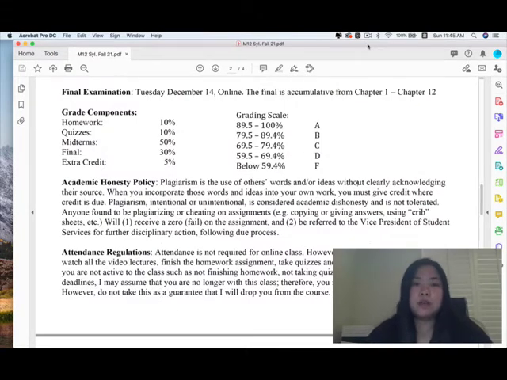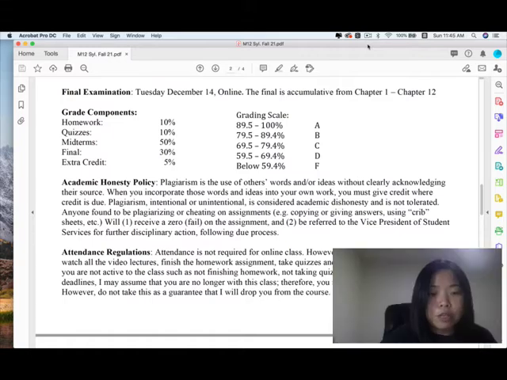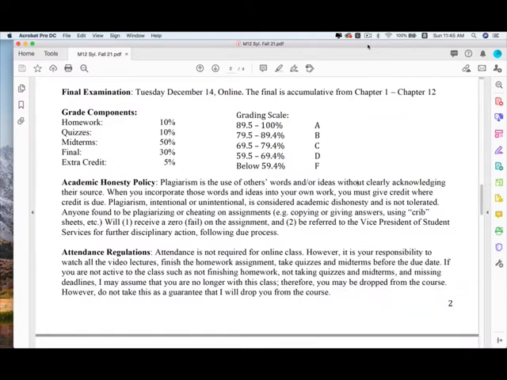Final exam. Our final exam will be on December 14, Tuesday, online. And the final is cumulative from chapter 1 to chapter 12. Please make sure you will be available on that day. There's no makeup final. Grade components: homework assignment 10%, quiz 10%. The midterms, this is 50%. You do have 3 midterms, but you can drop the lowest one, meaning 25% for each midterm. Final 30%. Extra credit 5%.